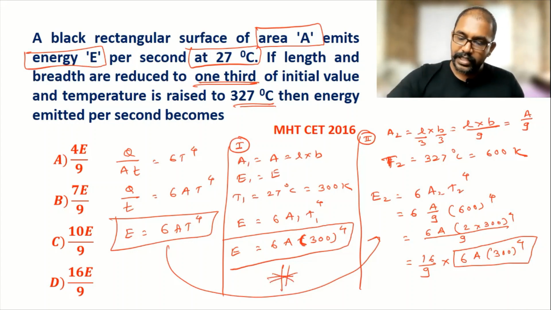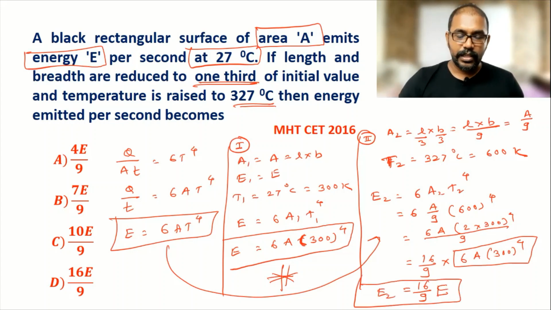So we can write 16 by 9 E is the value here for energy 2. So this is the answer, 16 by 9 of E. It is written in option D. So option D is the correct option here.